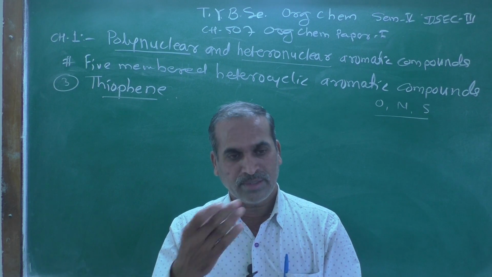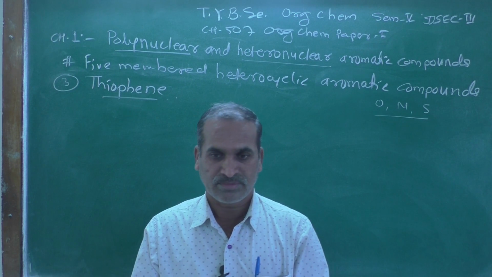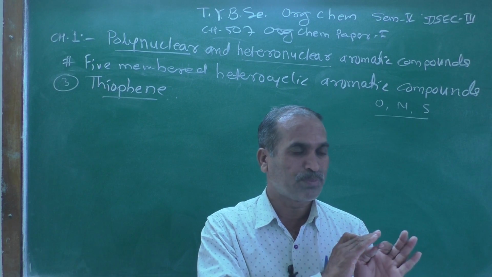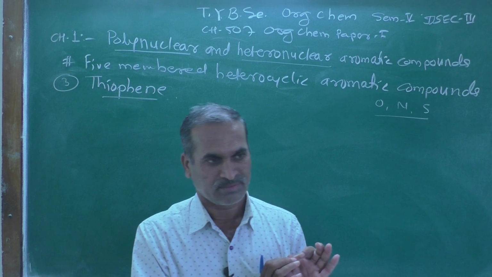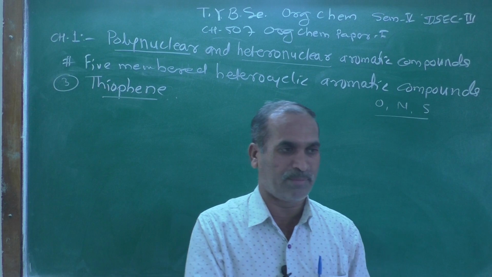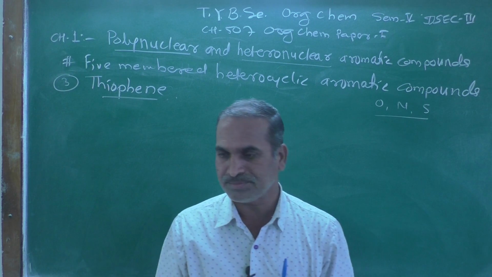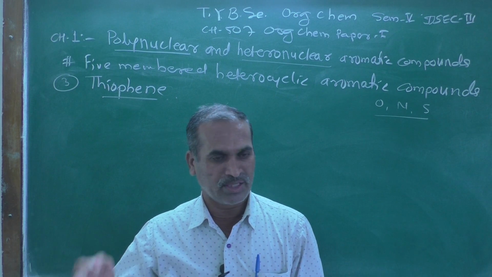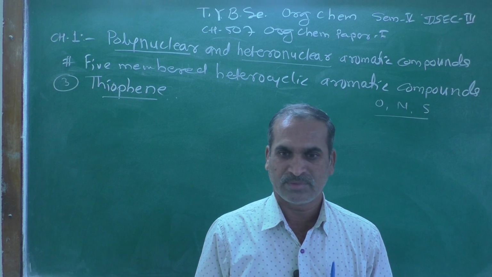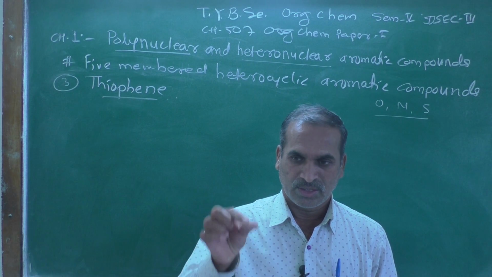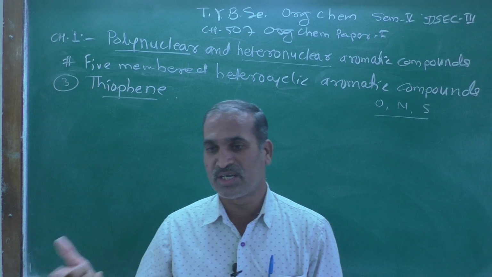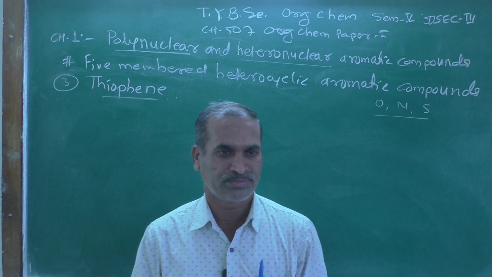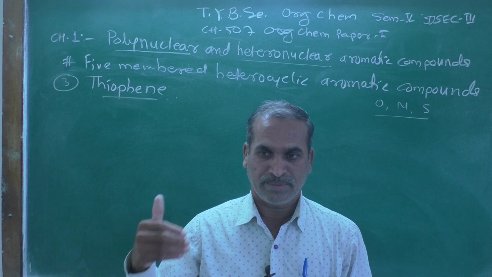Now nitrogen, as you remember, is a second period element. The first period has only two elements, hydrogen and helium, but the 18th group elements are known as noble gas elements, also termed inert gas elements.